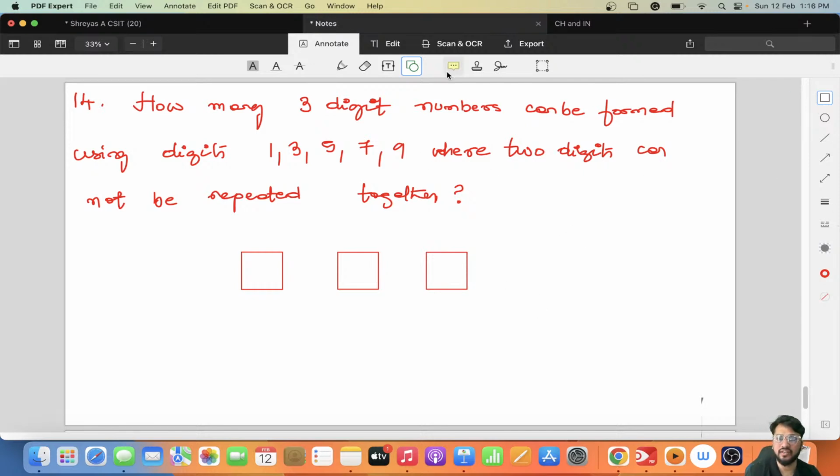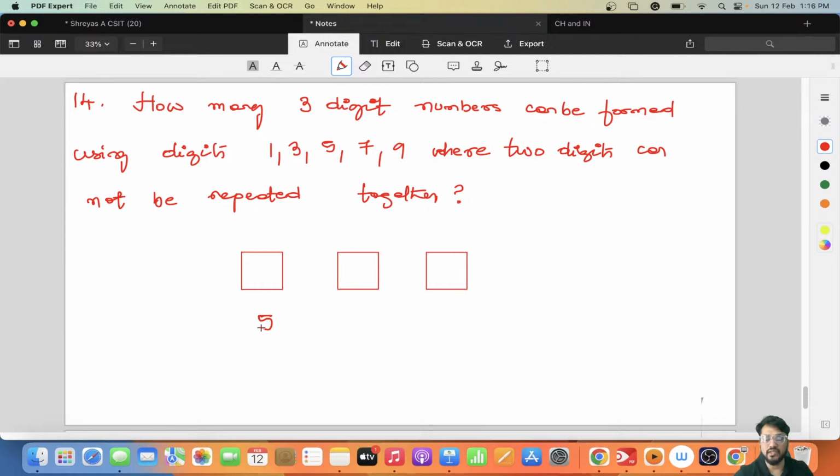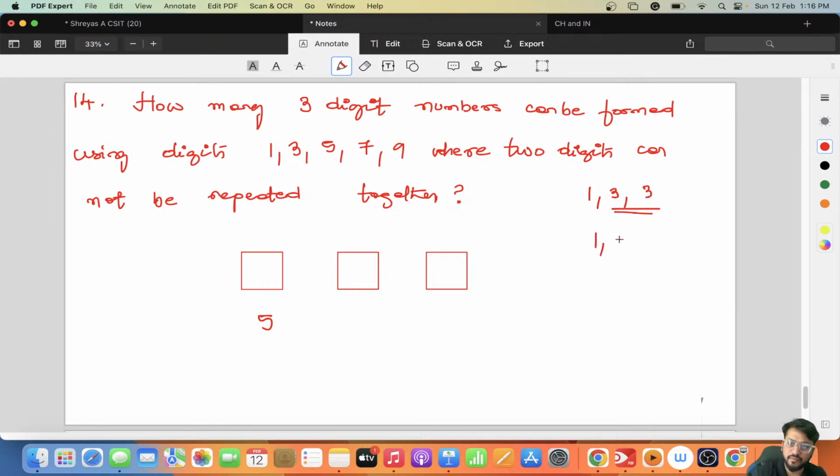So how many digits are there? First of all, guys, there are 5 digits, 1, 3, 5, 7, 9. So in the first place you can have all the 5 digits, but in the second place, see, if I'm writing 1, 3, it can't be 1, 3, 3 again. These two can't come together. If I'm writing 1, it can't be 1, 1. So 2 digits cannot be same, right? So if I've used a digit here, it should be 5 minus 1, 4 digits can come here.